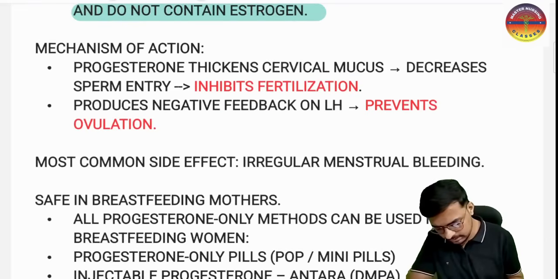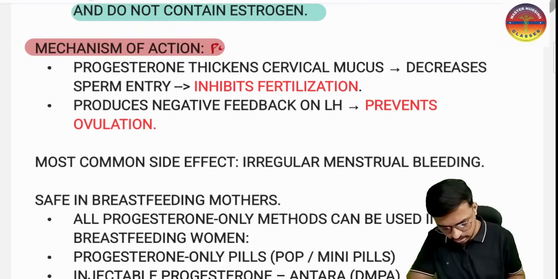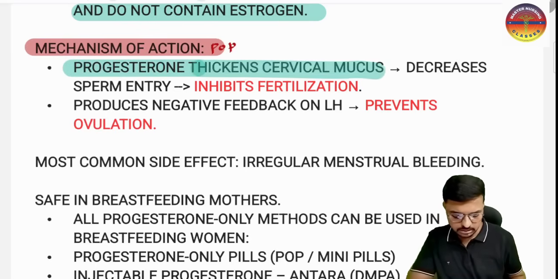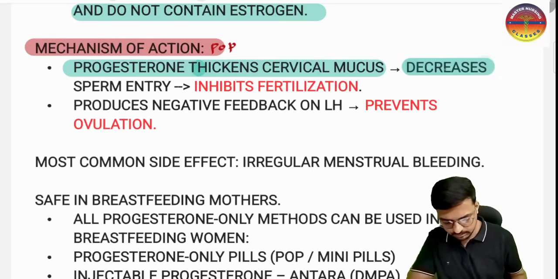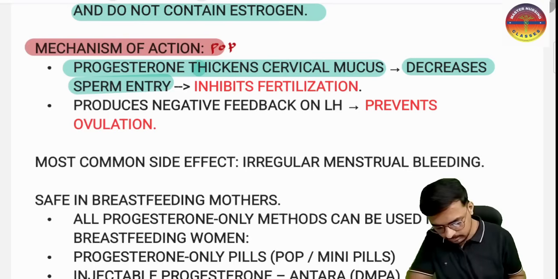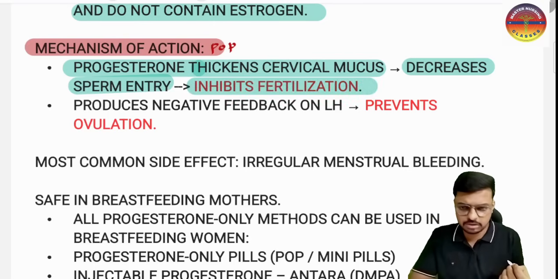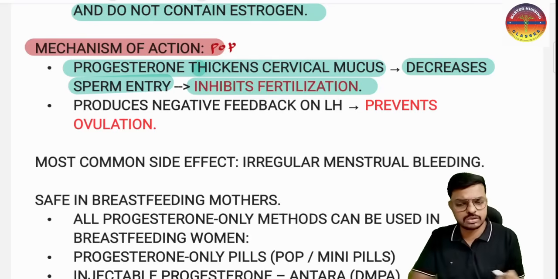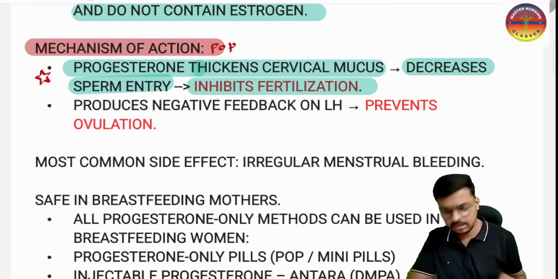So how does it work, what is the action of the mini pill or the progesterone only pill? The progesterone inside causes thickening of the cervical mucosa. When the cervical mucosa becomes thick, it decreases sperm entry. If there is no sperm entry, fertilization does not happen. So progesterone only pills work by inhibiting fertilization.